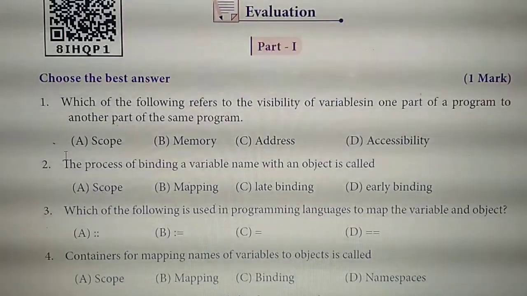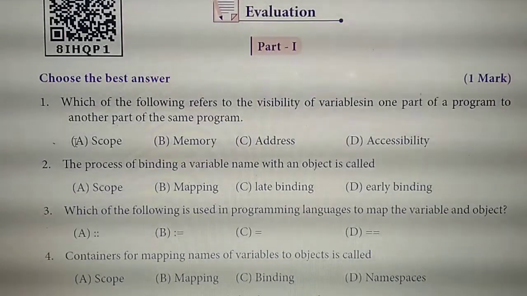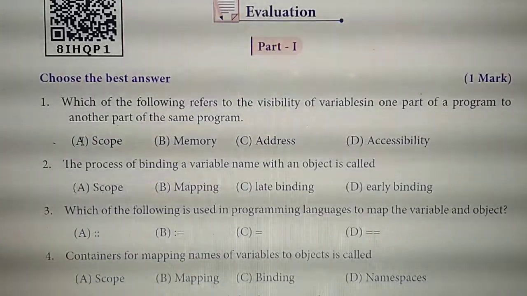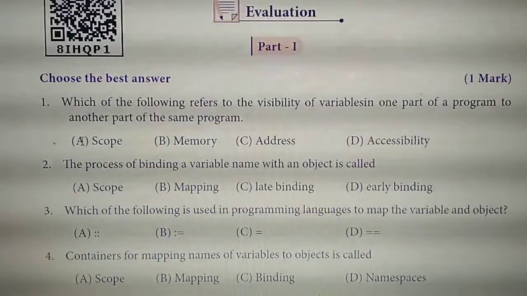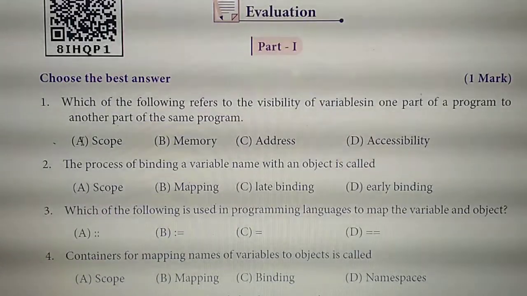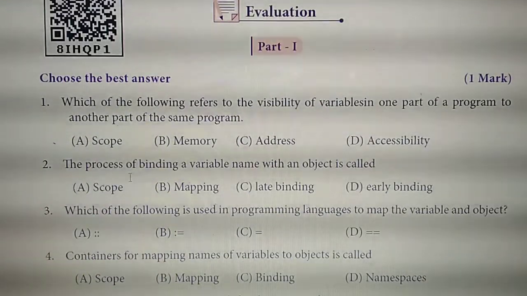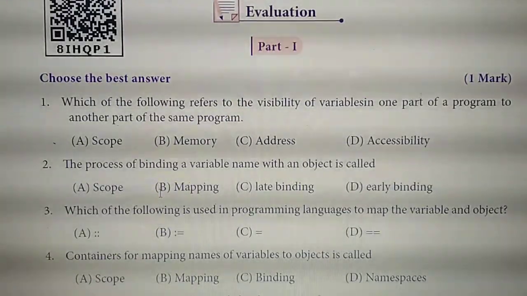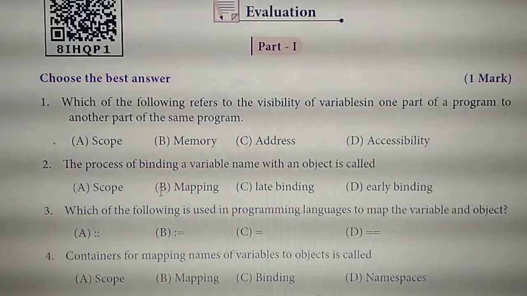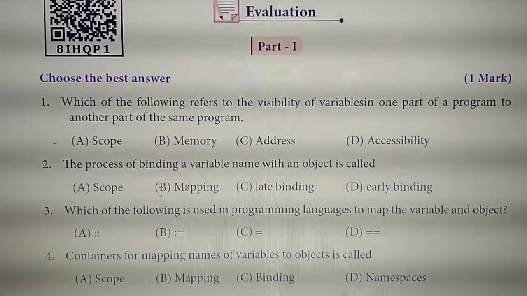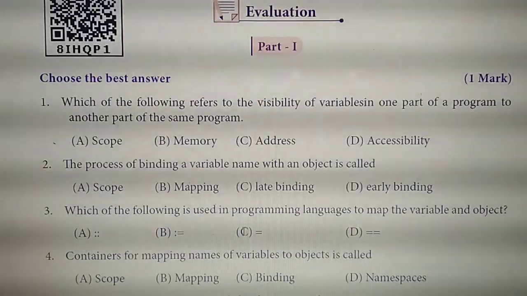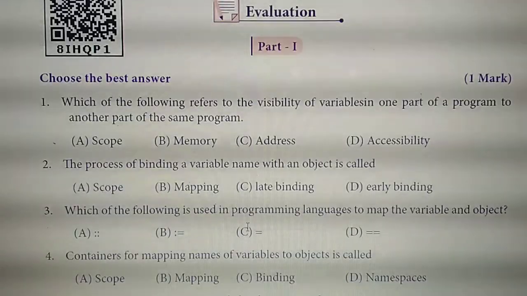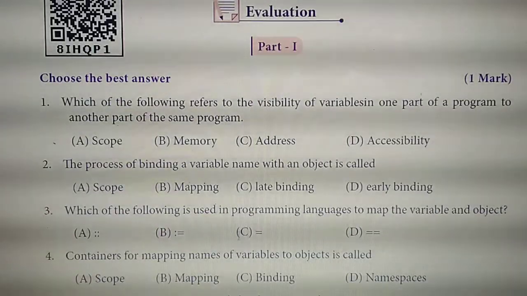First question answer, option A, scope. Second question answer, option B, mapping. Third question answer, option C, equal to.